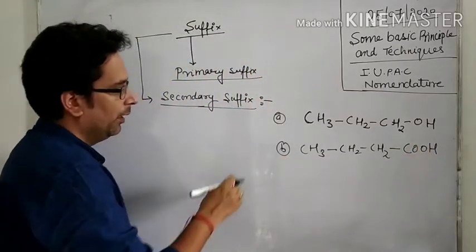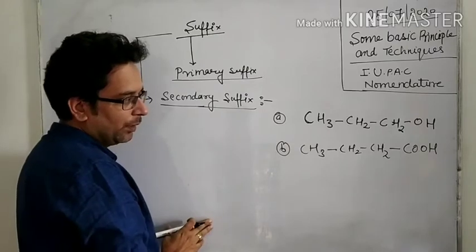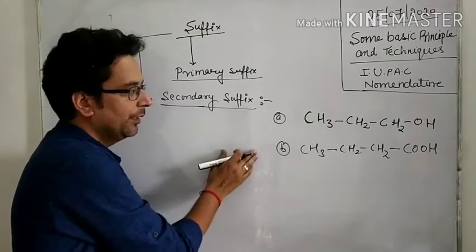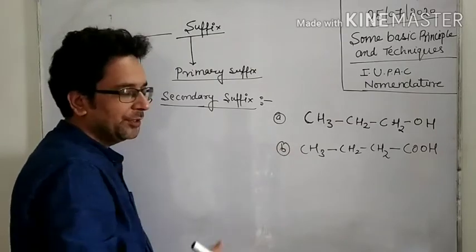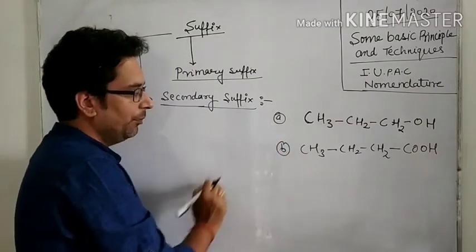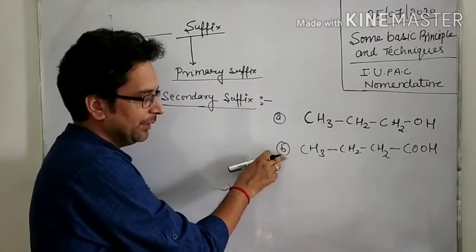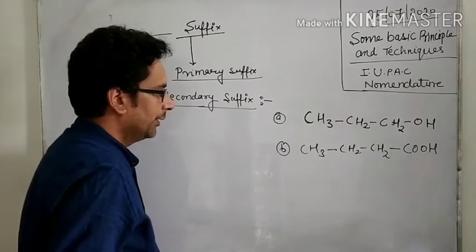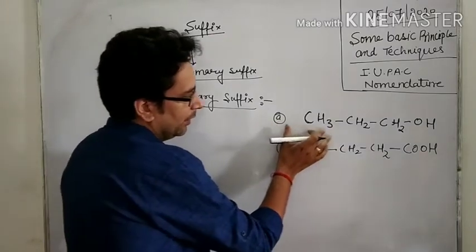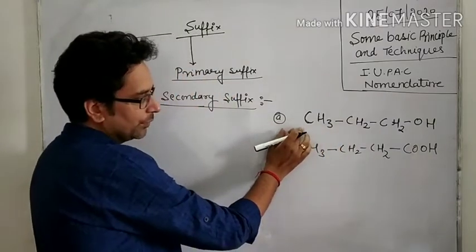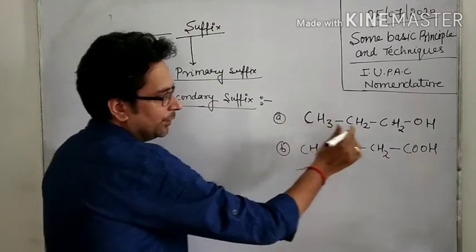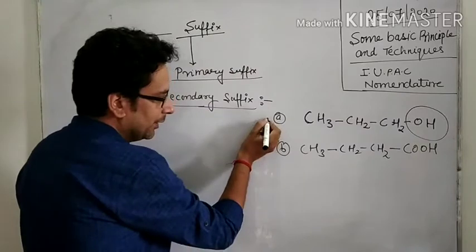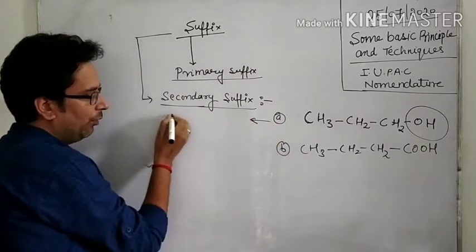If I ask you which functional group is present in this compound and which is present in that compound, you will tell me that the first compound contains the OH group, which means it is a compound of alcohol.